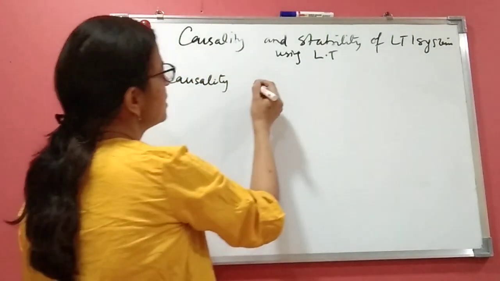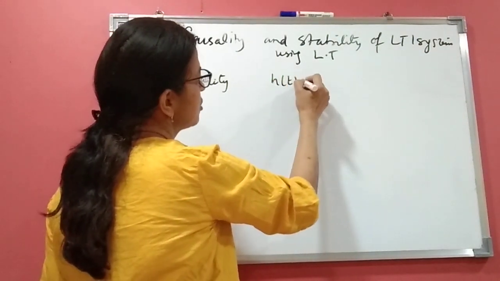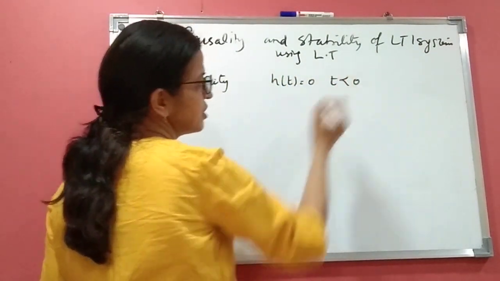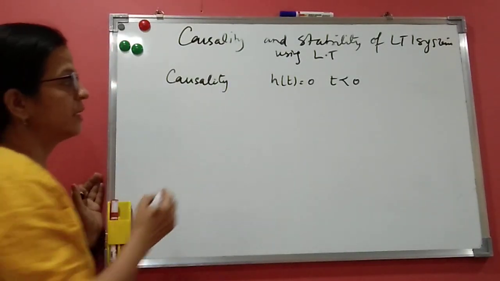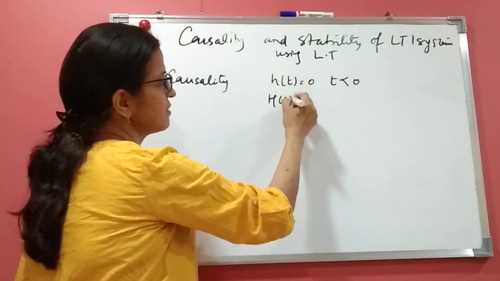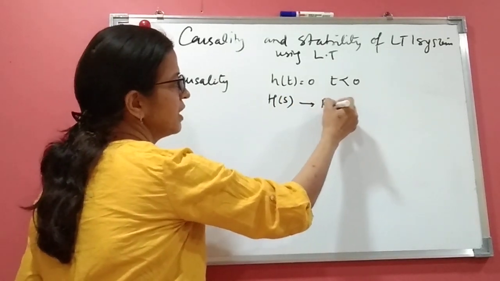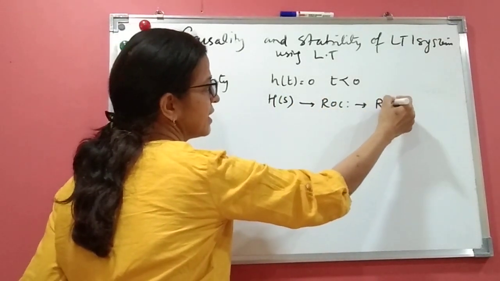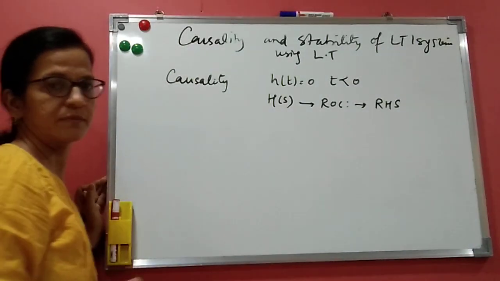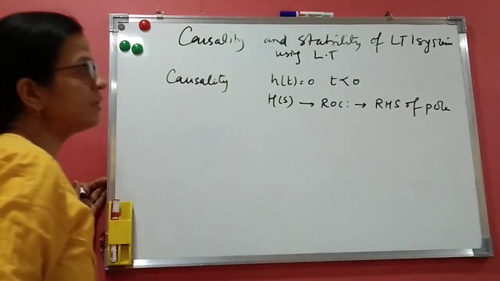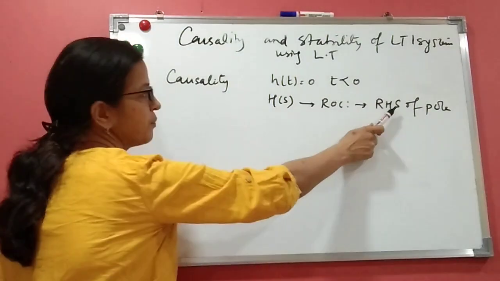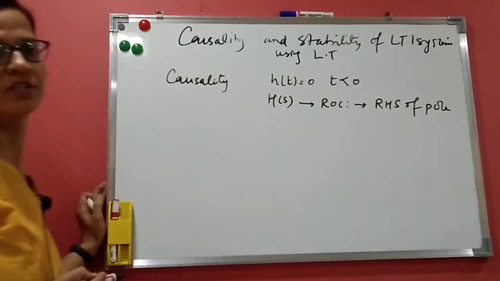Okay, now what is causality? We know causality means h of t is equal to 0 for t less than 0. That means it is only present for the positive side. So I can say here that H of s will be present, and what will be the ROC? ROC will be only the right-hand side of the s plane, or the right-hand side of the pole location. So whenever the ROC is on the right-hand side of the pole location, the system is causal.